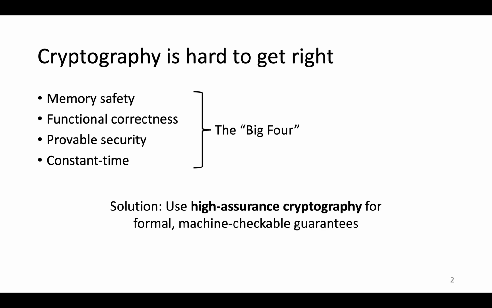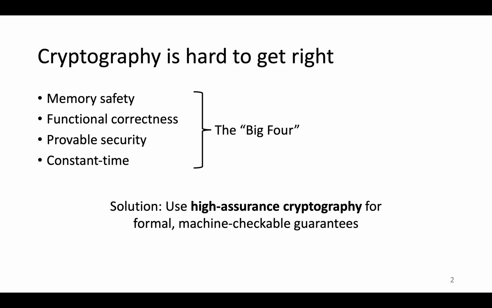They should be functionally correct with respect to some standard specification. They should be provably secure to rule out important classes of attacks. And finally, they should be constant time to avoid leaking secrets through timing side channels. And achieving any one of these is pretty difficult, let alone achieving all of them at once.